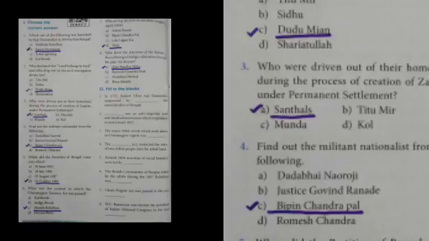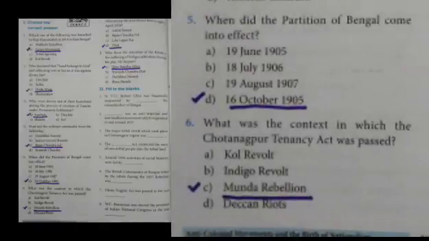Answer A, Santals. Question number 4. Find out the militant nationalist from the following. Answer C, Bipin Chandra Pal. Question number 5. When did the partition of Bengal come into effect? Answer D, 16th October 1905. Question number 6. What was the context in which the Chota Nagpur Tenancy Act was passed? Answer C, Munda Rebellion.